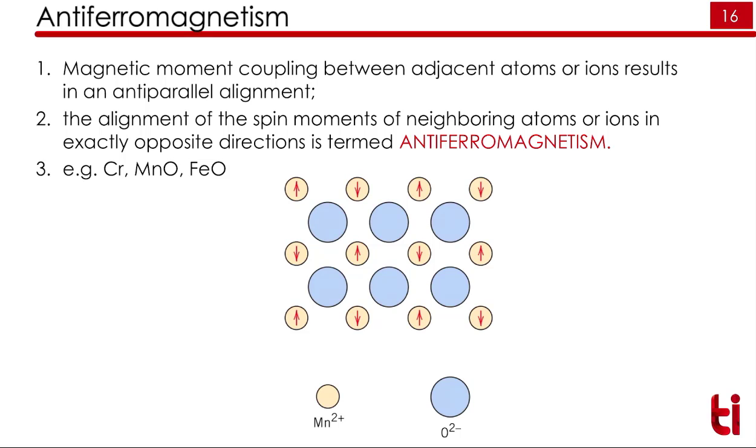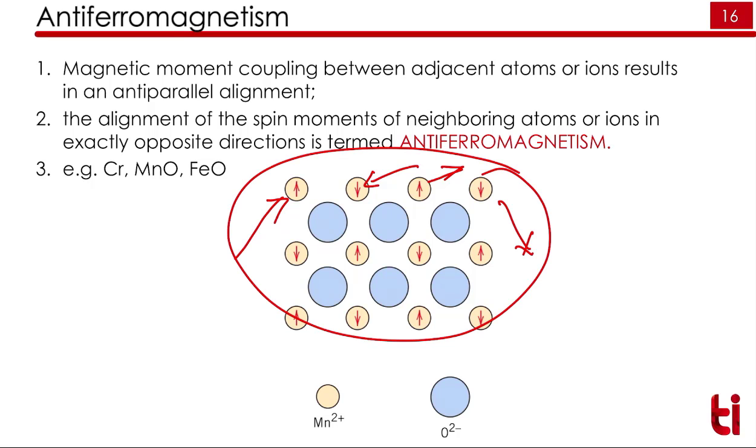The next type of material is known as antiferromagnetic materials. Antiferromagnetic materials are materials in which the spins are exactly opposite to each other, and that's why the net magnetic moment is 0. This happens, for example, in chromium, MnO, and FeO. Here we have one magnetic moment in the up direction and another in the down direction, one in the up direction and another in the down direction. So they will cancel out together and the net magnetic moment will be 0.